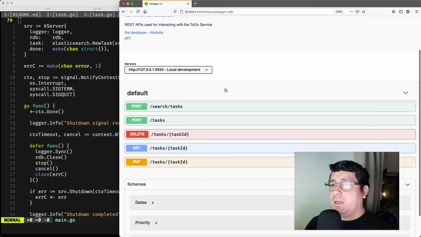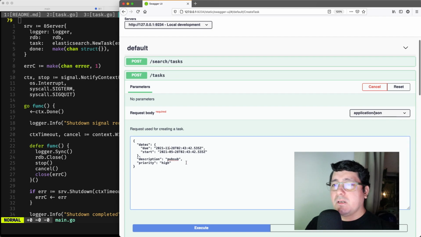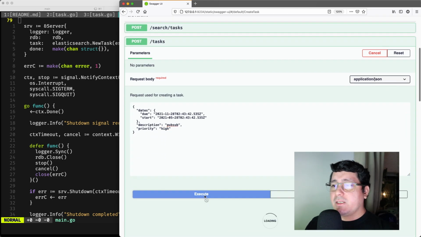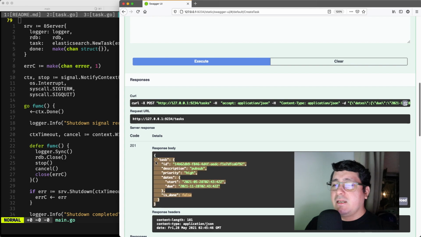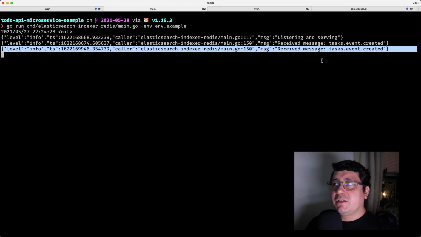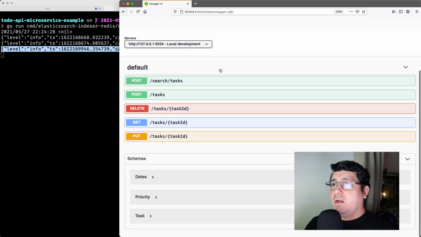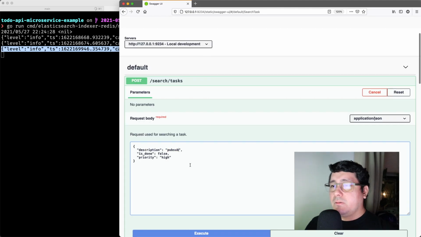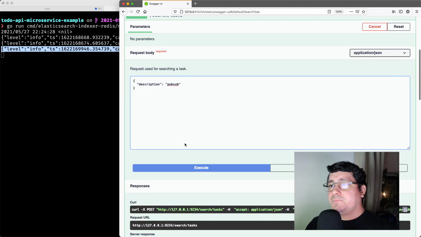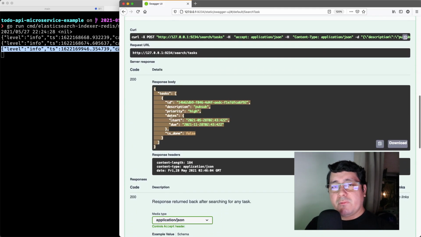So if we go and create a new task, for example, let's call it PubSub priority high, and we execute it, we will create a new task. And what is going to happen here is that we just receive a new message that indicates the task was created. And again, similarly, if we go and search using PubSub, let me remove all of this. What is going to happen is that it's going to be returning the ID that was just created.